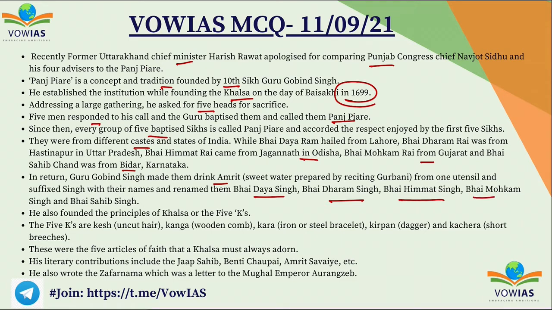And he also founded the principle of Khalsa, that is 5 Ks, and these 5 Ks are Kesh, uncut hair, Kang, wooden comb, Kara, iron or steel bracelet, Kirpan, which is dagger, and Kachera, the short breeches. And these were the 5 articles of faith that a Khalsa must always adorn. His literary contributions include Jap Sahib, Benti Chupai, Amrit Savai, etc. He also wrote the Zafarnama, which was a letter to the Mughal Emperor Aurangzeb. Okay, so this is all the information about Panj Piare which we need to know.